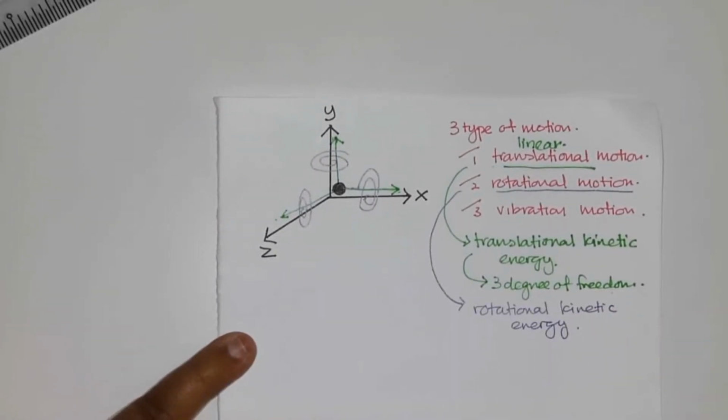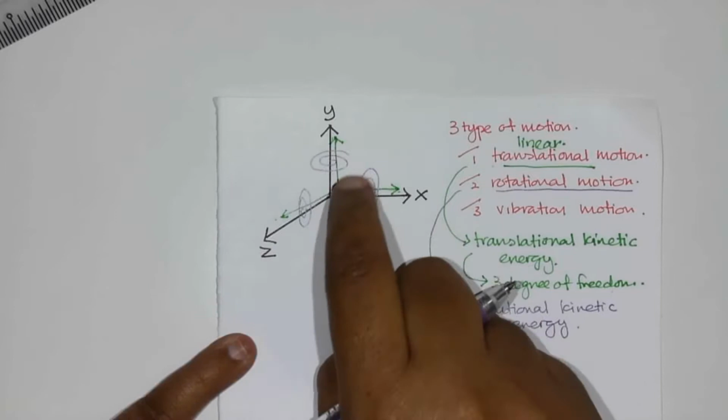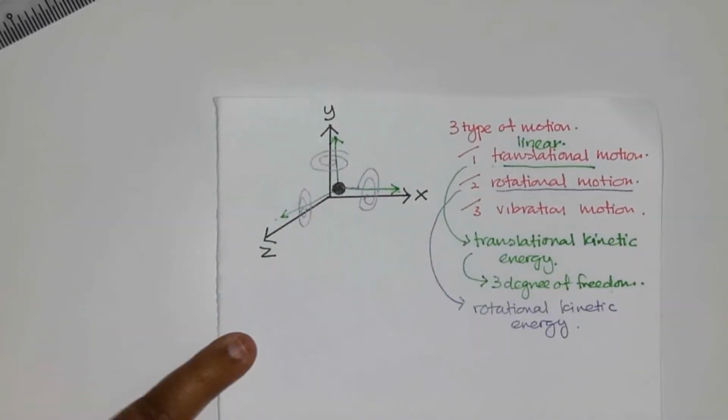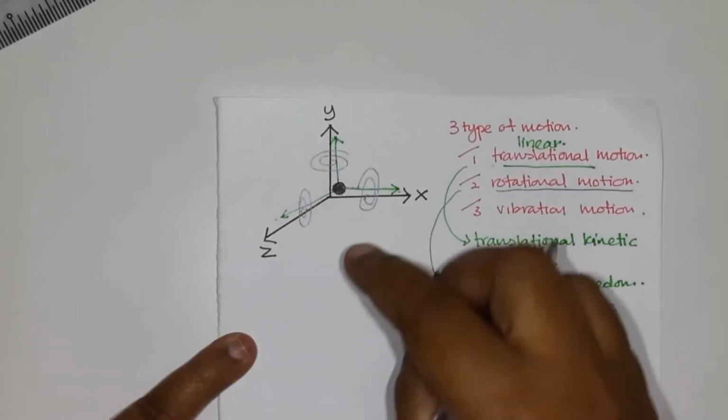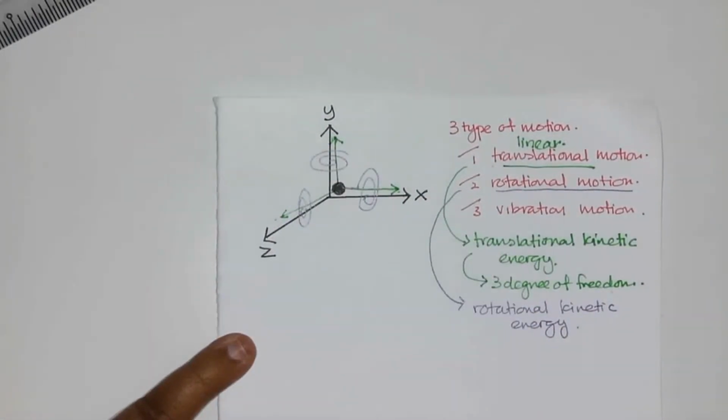It can do this in 3 axes: x, y and z. So we can say that the molecule has 3 degrees of freedom. It can rotate about x, 1 degree of freedom; it can rotate about y, another degree of freedom; it can rotate about z, another degree of freedom.